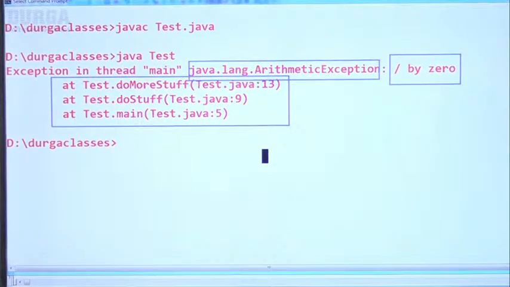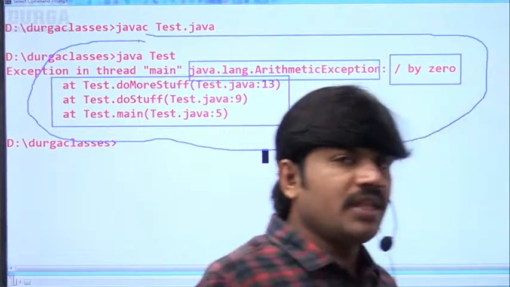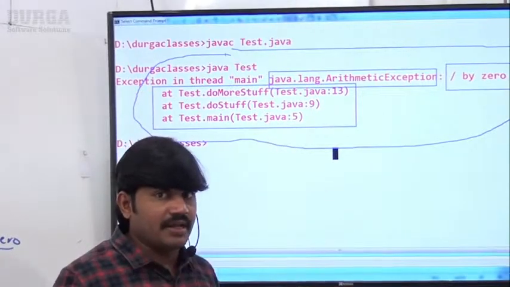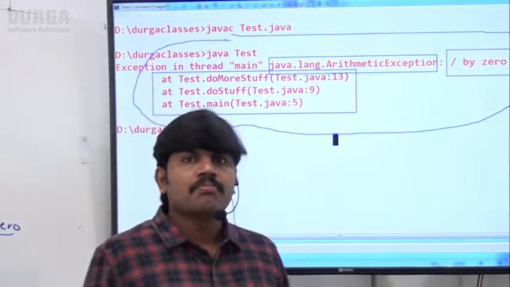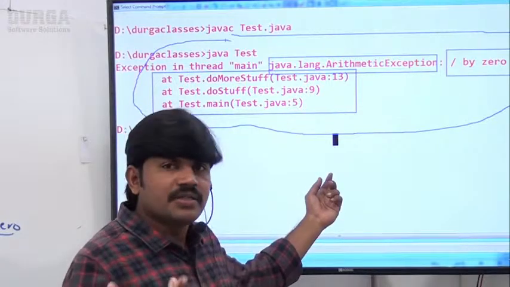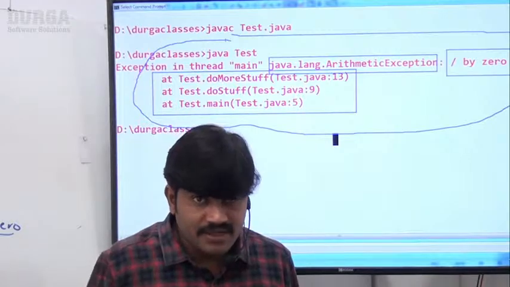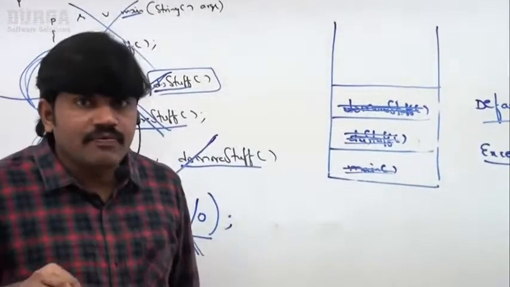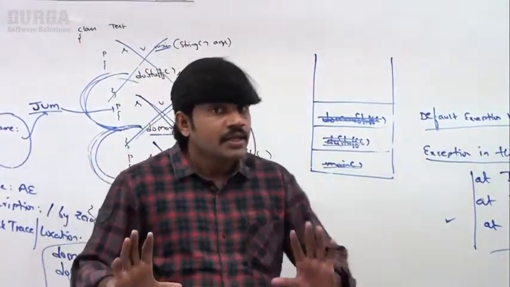Who is responsible to print this total information? The default exception handler. Can you please tell, is it normal termination or abnormal termination? Abnormal. Something goes wrong. It's not normal termination. Abnormal termination is never recommended. Clear, right? So if something goes wrong, by default, how are things going to happen? What is the default exception handling in Java?